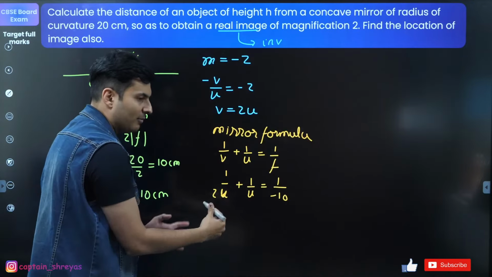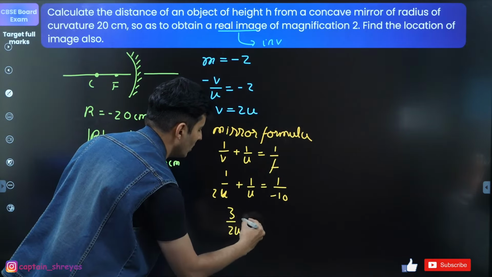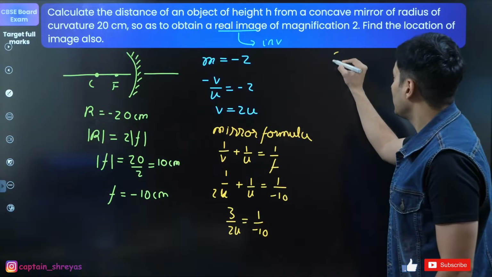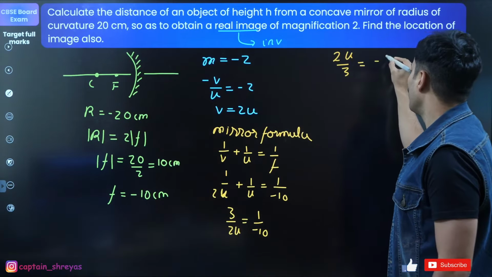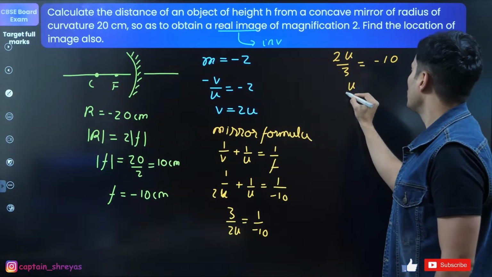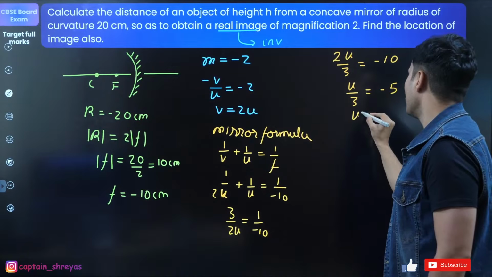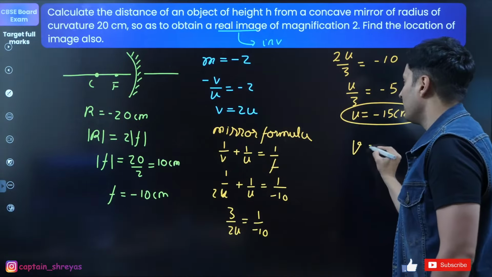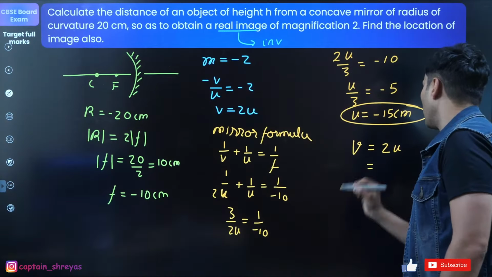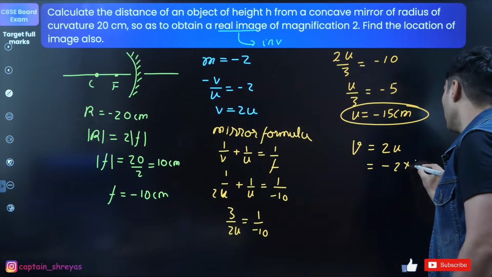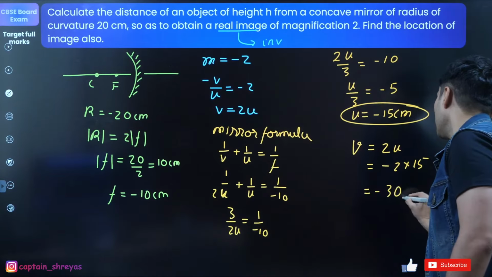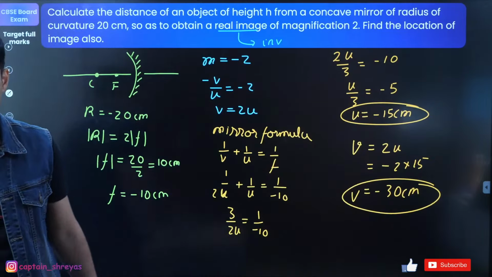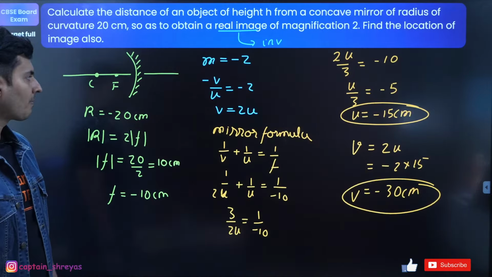So what will happen? Half plus 1 is 3 by 2. So 3 by 2U is basically 1 by minus 10. So from here I get 2U by 3 is equal to minus 10. So basically U by 3 is equal to minus 5. U is equal to minus 15 centimeters. And the value of V will be 2 times U. So it will be minus 2 into 15, so it will be minus 30 centimeters. So that is the value of V. Is that okay? Very good. Awesome.